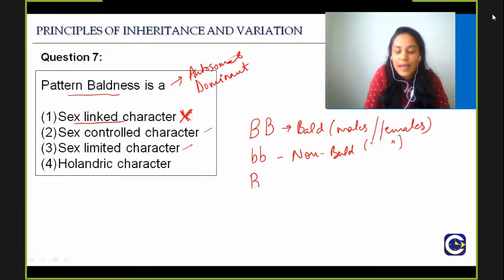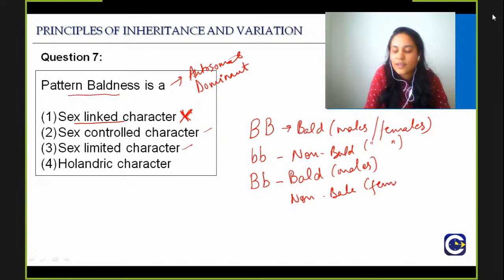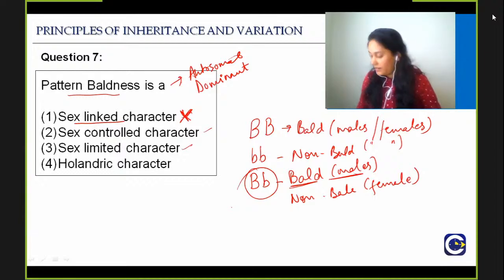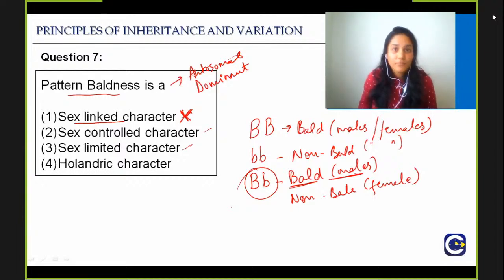But capital B, small b is bald in case of males and non-bald in case of females. And why is it that? This is because testosterone is present in males that will make this bald. Is it clear?